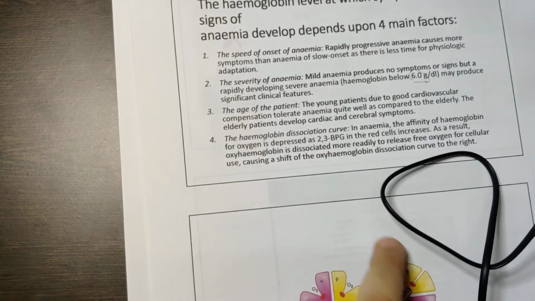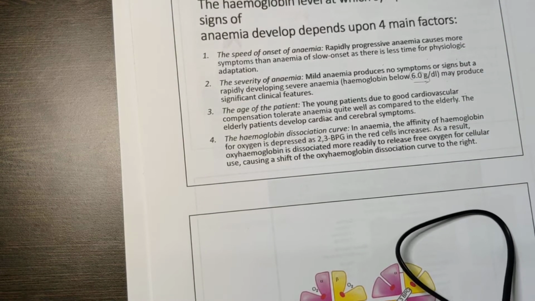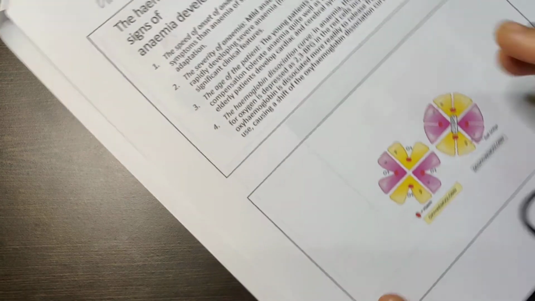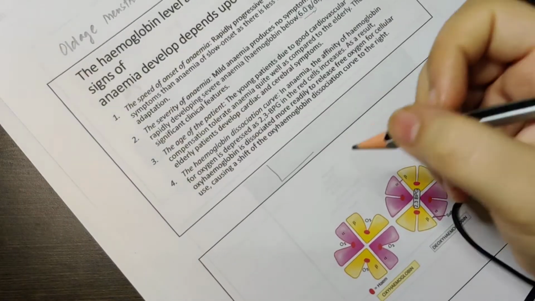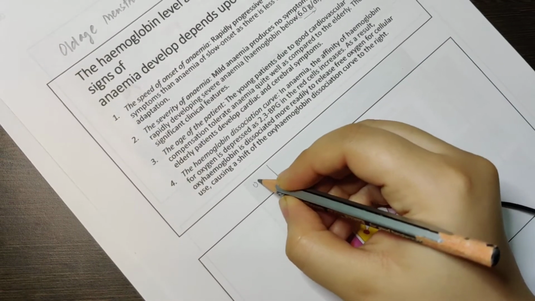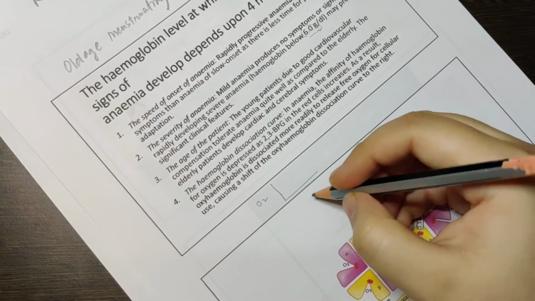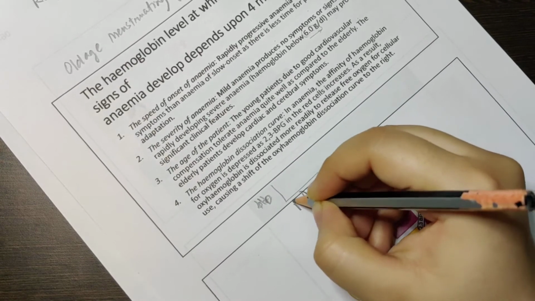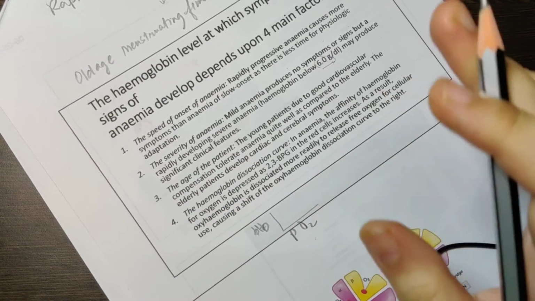Okay, then hemoglobin dissociation curve. We had previously seen oxygen dissociation curve. Now there is something called the hemoglobin dissociation curve. It is the same. Why it is the same? Because remember when we had made this graph, you had the saturation here, the hemoglobin saturation was here, and the O2 partial pressure of oxygen was here. So hemoglobin dissociation curve and oxygen dissociation curve is the same thing.